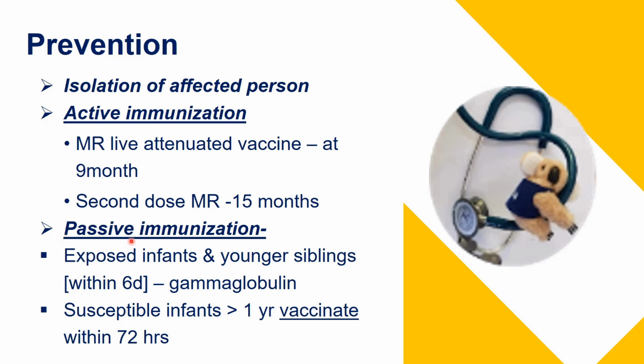Then passive immunization is given if the child is exposed to a case of measles. Exposed infants and younger children can be given immunoglobulin within 6 days of exposure to the measles case. And susceptible children who are more than 1 year old, vaccination within 72 hours of exposure is recommended.